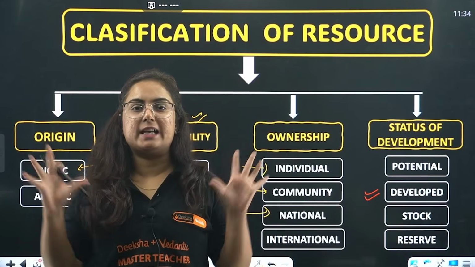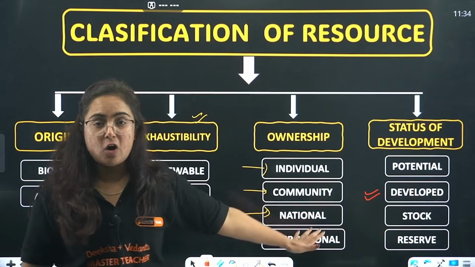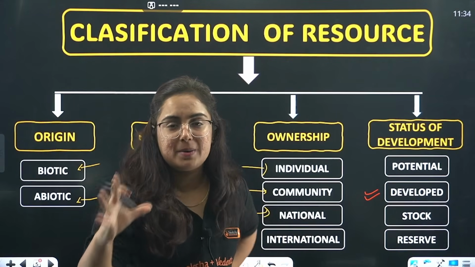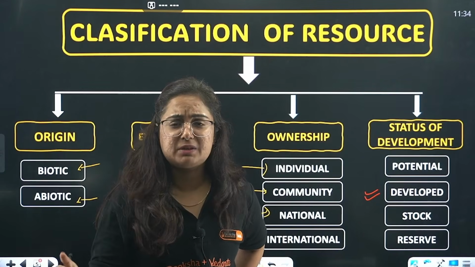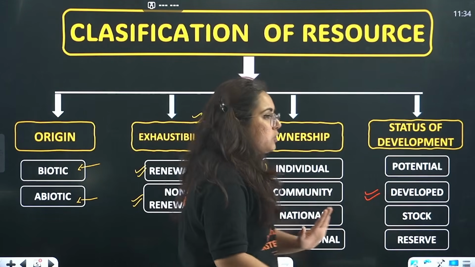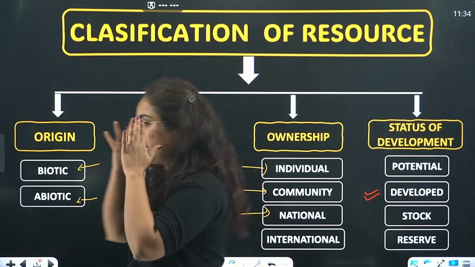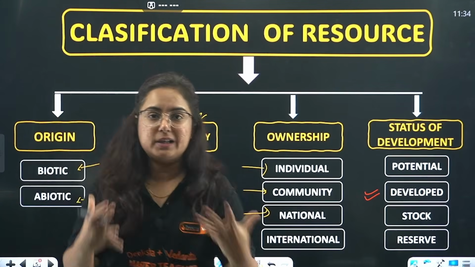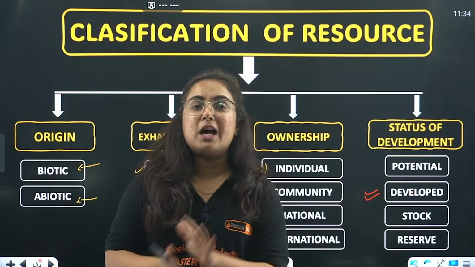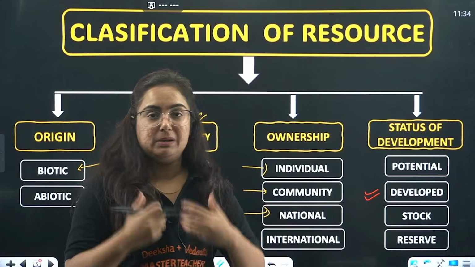Getting it? Great. Now let us come towards the two things, that is stock and reserve. Stock and reserve seem to be the most confusing topic from the chapter. And sometimes you say, ma'am, let's please quit it. No, we have to understand it. I believe everyone knows this. You might be living in urban areas where we are not buying wheat directly. Rather, we are buying packed flour, wheat flour.